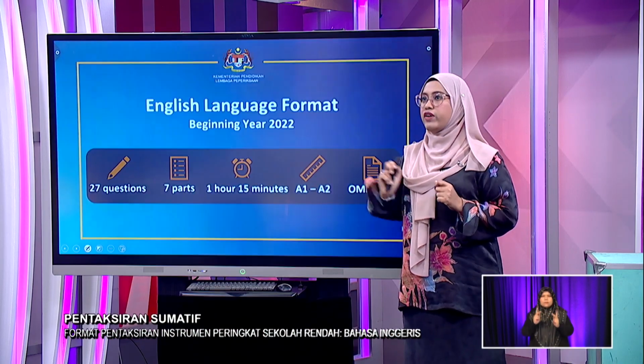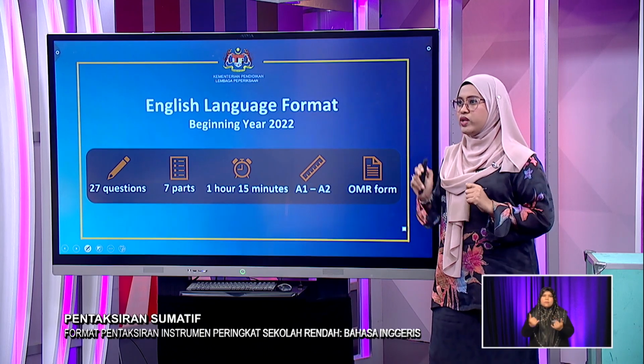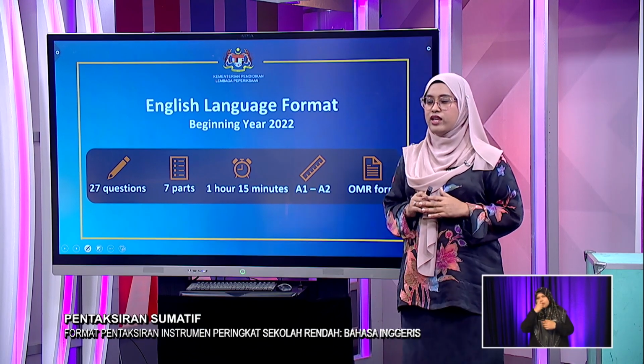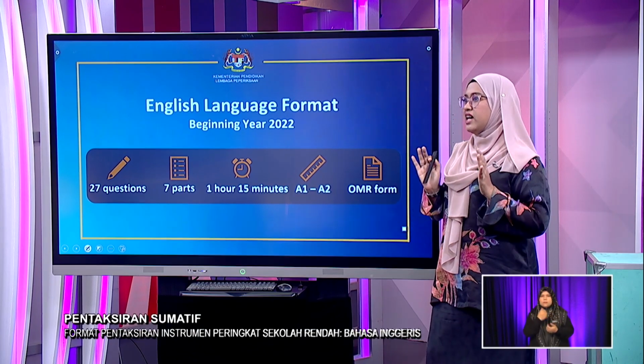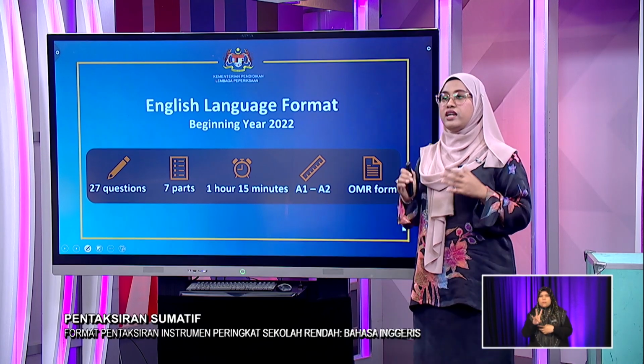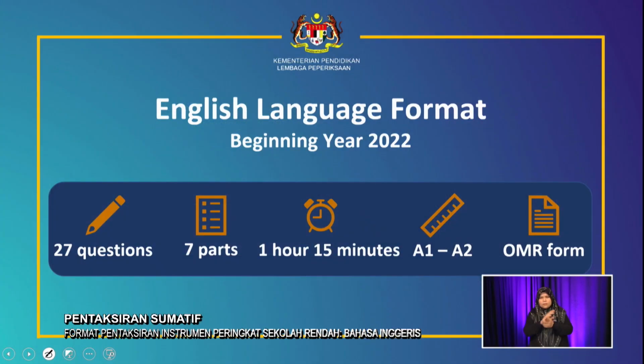Okay, understood. Now, what is new in this Ujian Akhir Sesi Akademik for English Language test format? It has 50 marks and 27 questions. In this paper, we've got 7 parts, which include the tasks for reading and use of English, as well as writing. The candidates will be sitting for it for 1 hour and 15 minutes. And again, I'd like to repeat that this paper is aligned to the A1 and A2 levels of the CEFR.